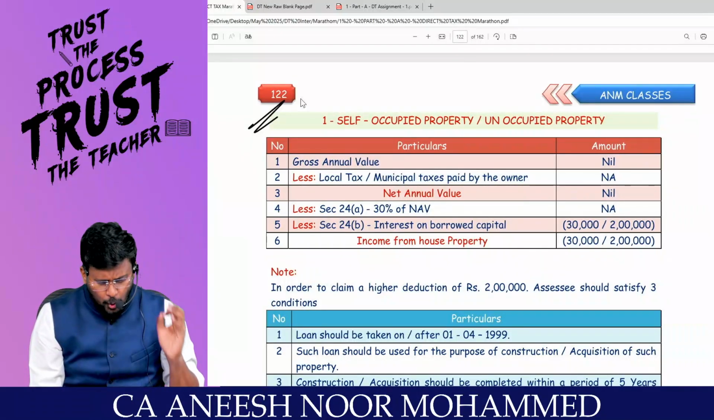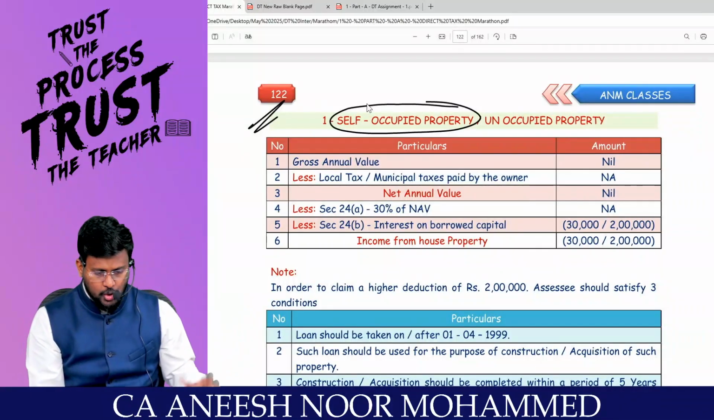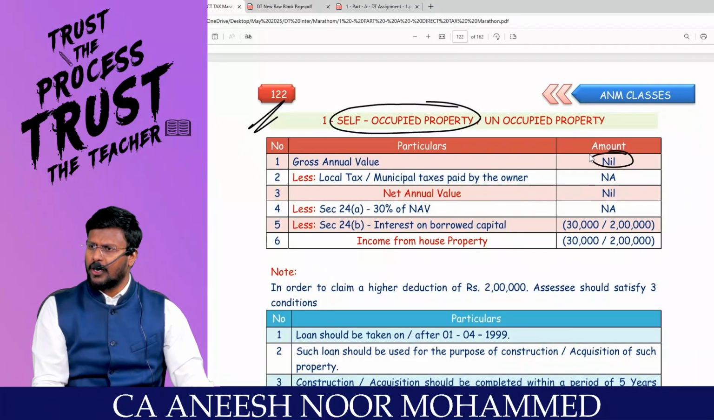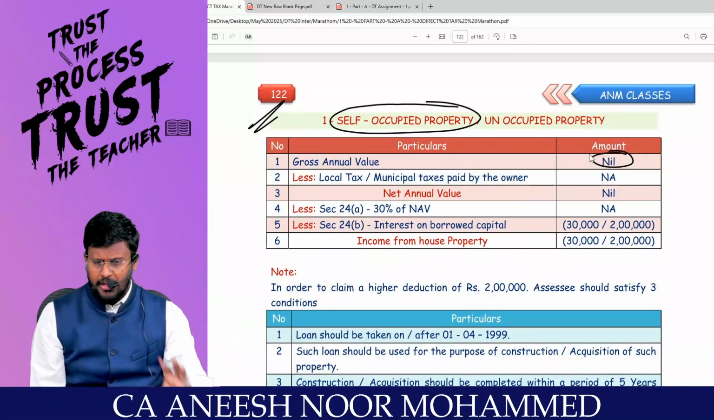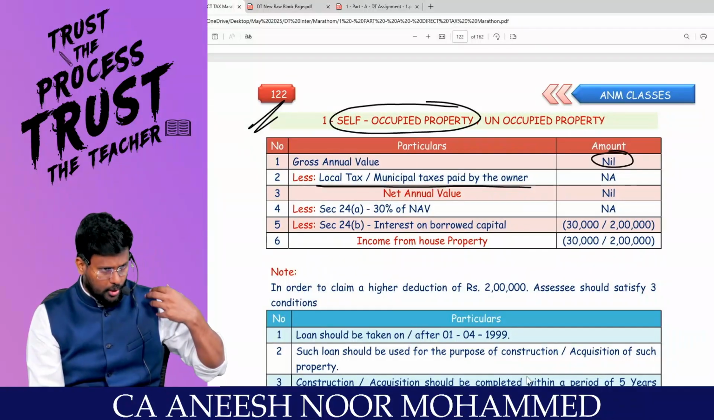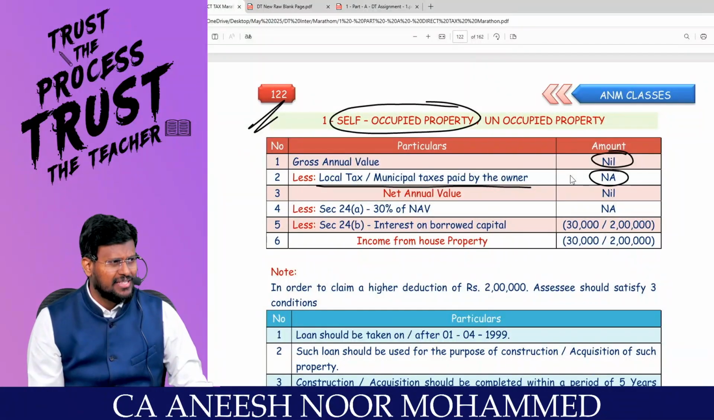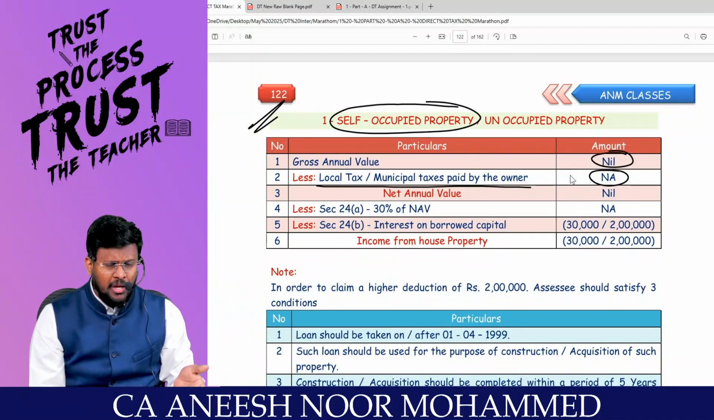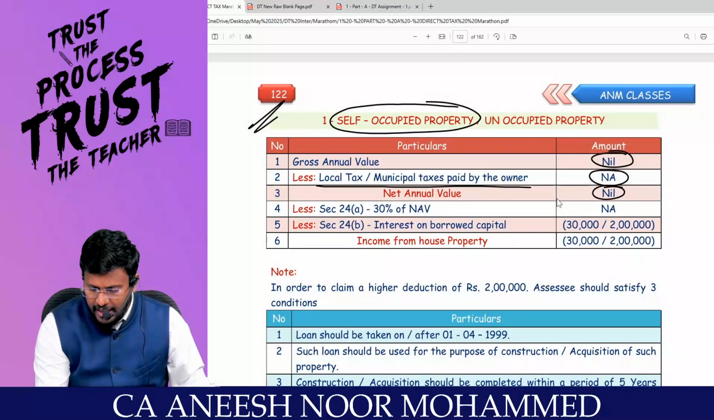Sir, if it is fully self-occupied property, can you let out that property? No. So there will not be any GAV. Since you are not declaring the GAV, what the government is saying is that even though you pay the local taxes to the owner, they cannot be claimed as a deduction. Because what the Income Tax Act is saying is that you have not offered income. Then why are you asking for deduction? Logic. That's it. Then automatically the NAV will be 0.